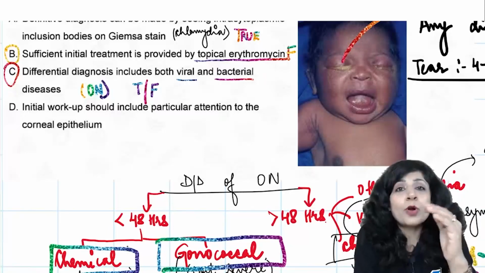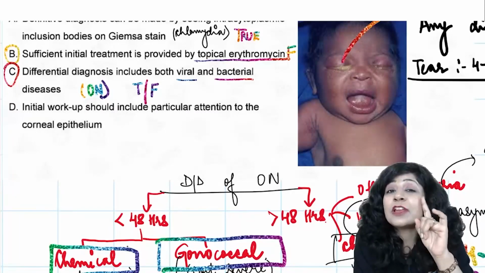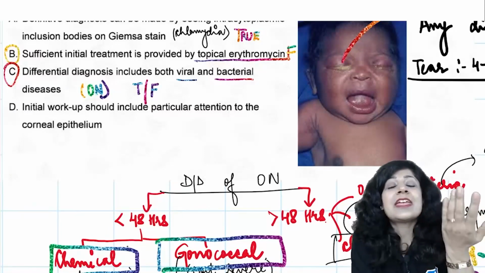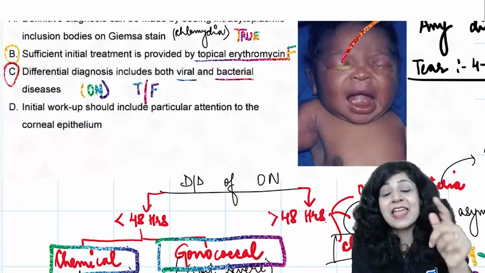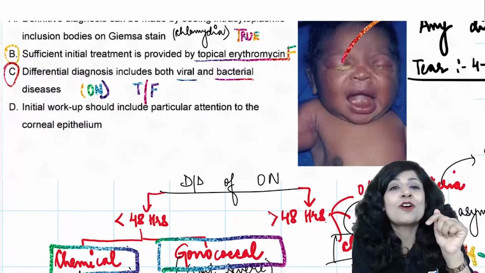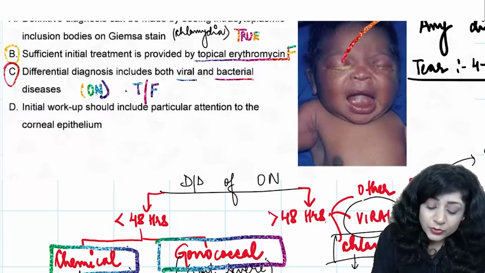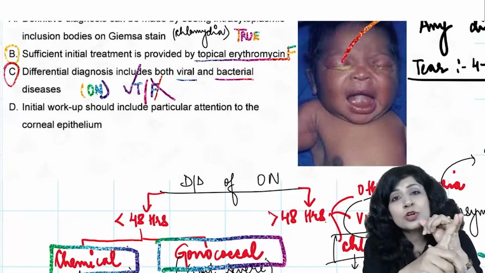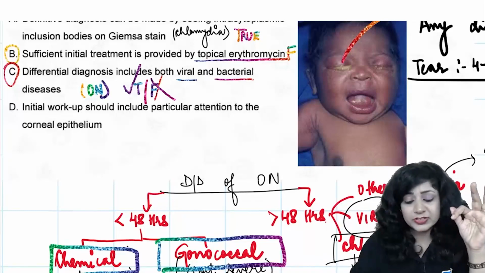See, this is very important that you attempt here, because by this you actually come to know what you will think in the exam when you actually get this question. Otherwise, later we get biased that yes, I must have been thinking in the same way. But actually, are you thinking in that way or not? That counts. That matters. So C is obviously true. It is true because we have herpes also. We have other bacteria, gonococci also. So it's true.